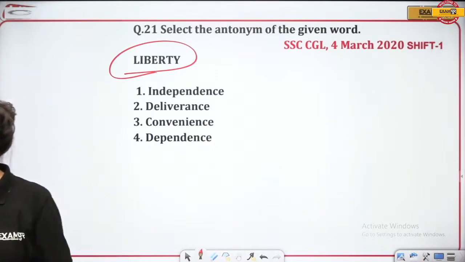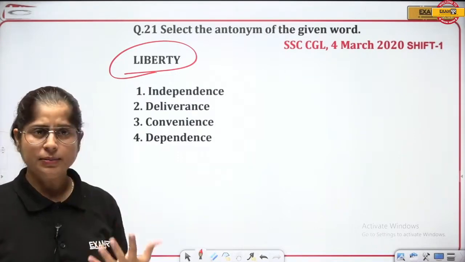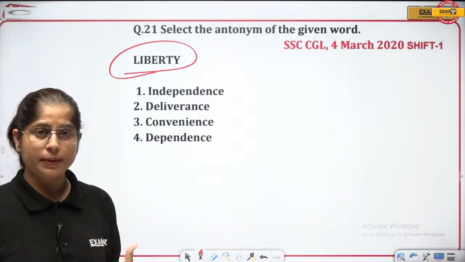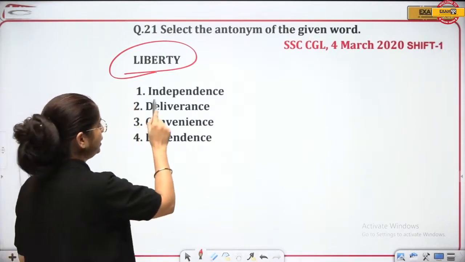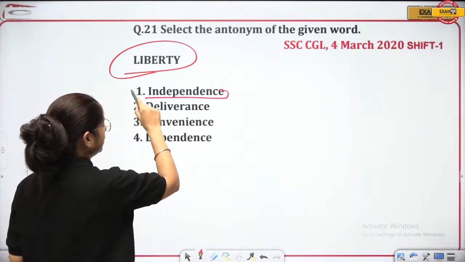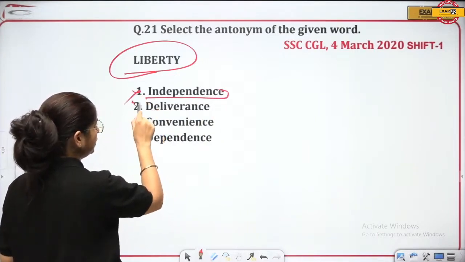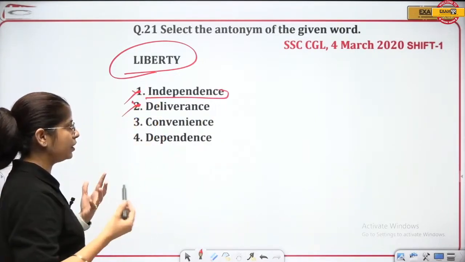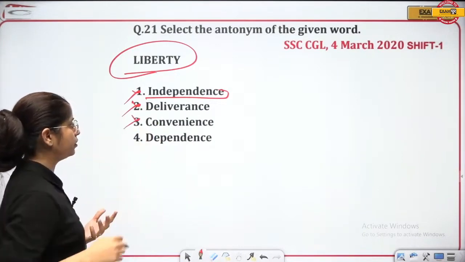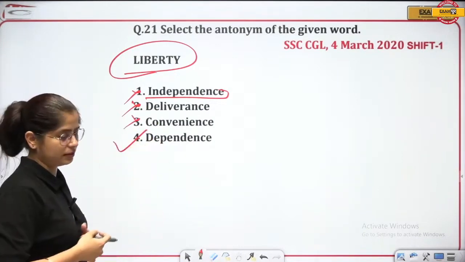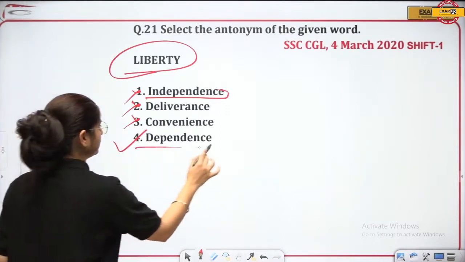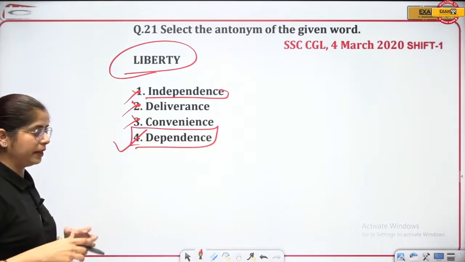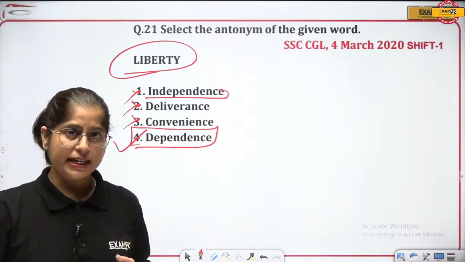See, liberty means what? Liberty means freedom, being independent, right? So the opposite of that would not be independence, because this is the synonym. So you cancel this one. Deliverance is not something that will fit here. Deliverance, delivery, no. Convenience, comfort is not going to fit here. Dependence will be the option that is the antonym of liberty. It means not having freedom, you're dependent on someone, so that is dependence, right?